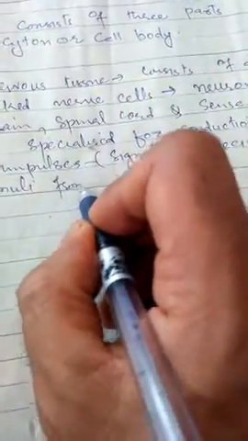These neurons receive stimulus from within or outside the body, and they conduct signals which travel from one neuron to another neuron.